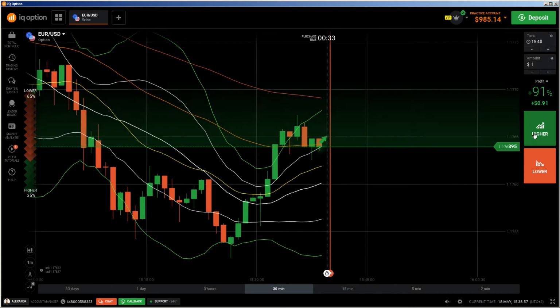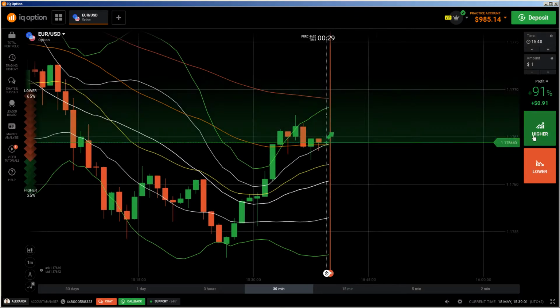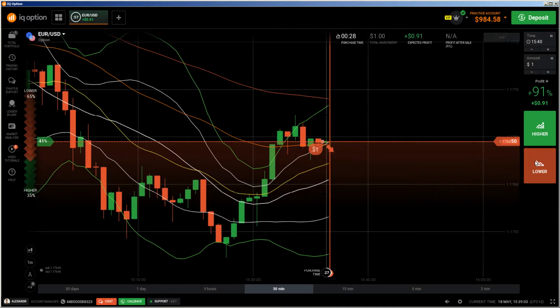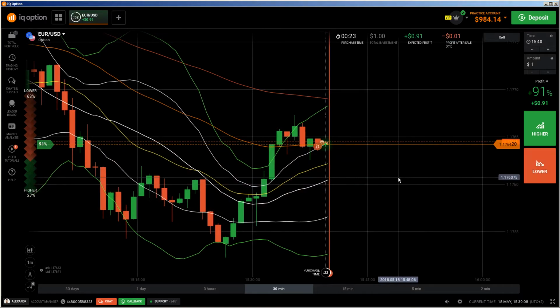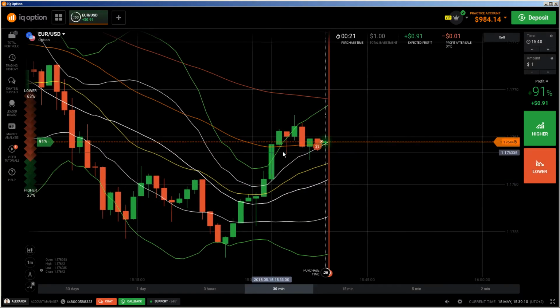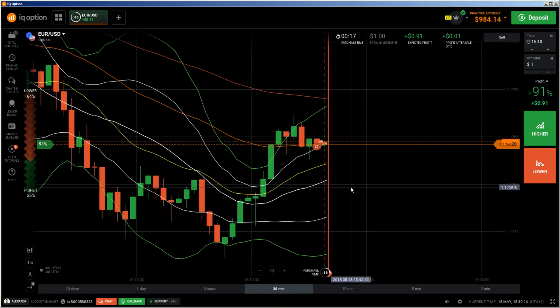So I will wait now to see if this will be an engulfing candle or not, and depending, okay, it will not be an engulfing candle. So I'm going to do a put now because I'm pretty much sure that we are heading down, and that's the reason why I'm doing a put, because this is another fake breakout of the 50 EMA, and I'm sure that price will go down.